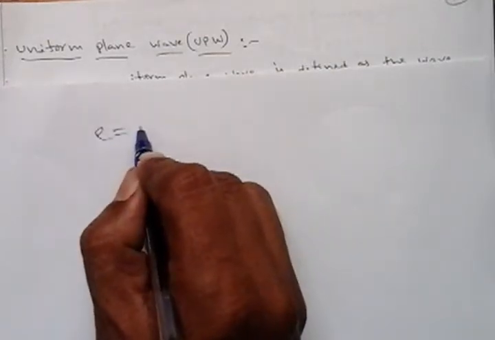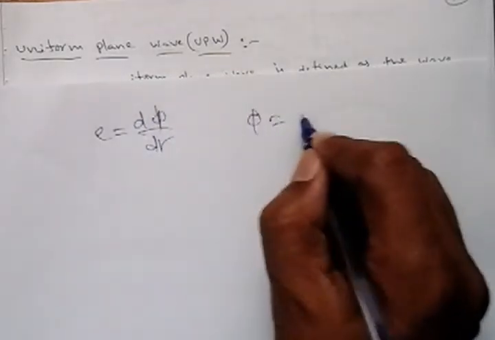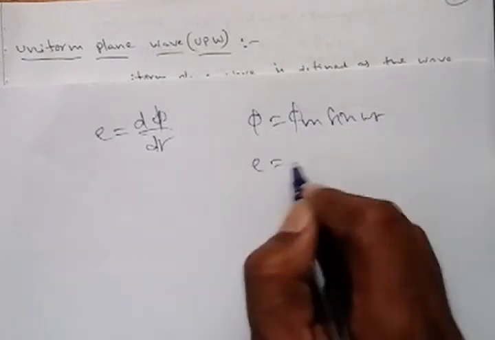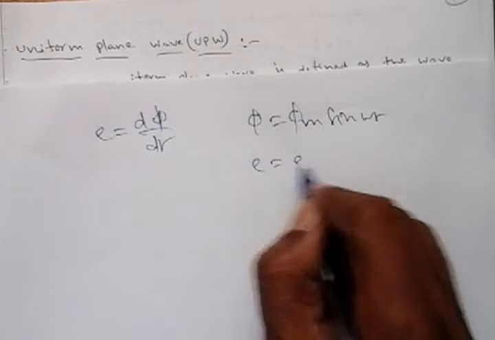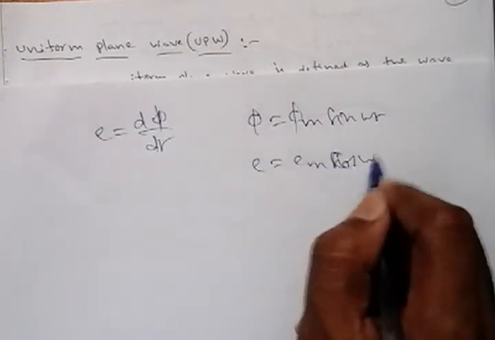So next is about uniform plane wave. Now let's see here how to define the uniform plane wave. Before that, first we can see the relation between the electric field, that is, EMF induced e is equal to d phi by dt. So phi is equal to, assume, phi m sin omega t. Induced EMF is equal to Em, it should be cos omega t.